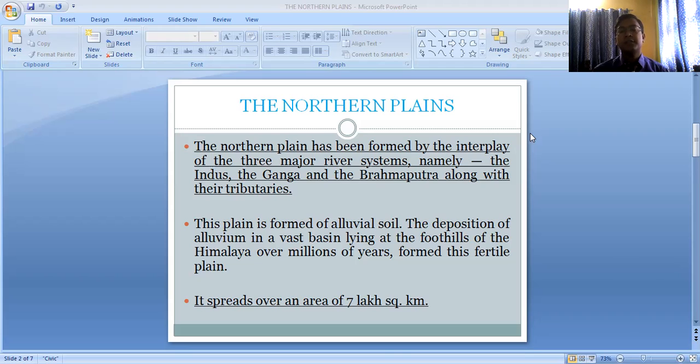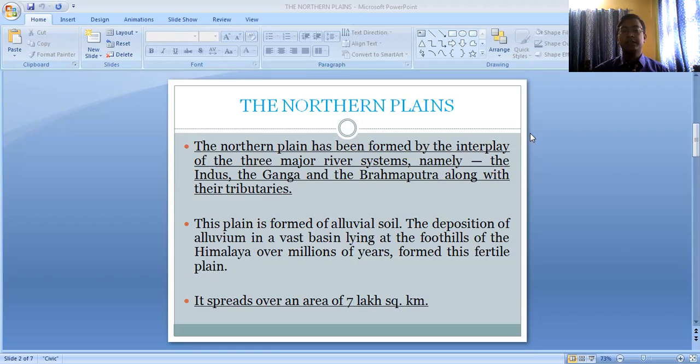Many years after the formation of the Himalayas, as we know, the higher altitude areas are very cool and the temperature is very low. So in the higher altitude areas of the Himalayas, glaciers and snowfall started happening.